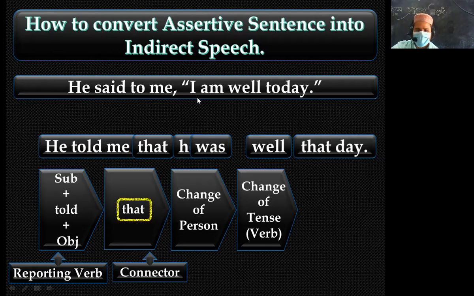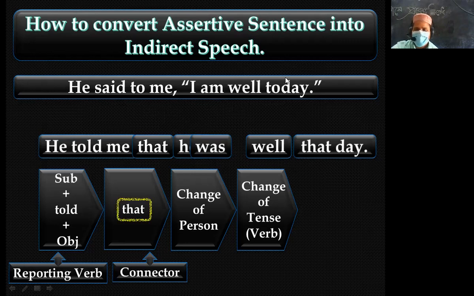If the subject is second person and there is no object in the reporting speech, you have to turn the subject into third person singular number, and then the verb will be changed according to, or followed by, the tense of the reporting verb.